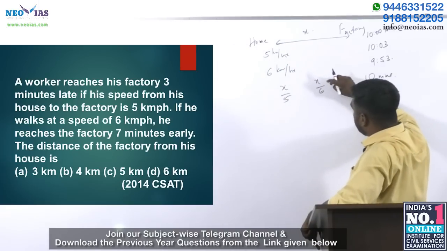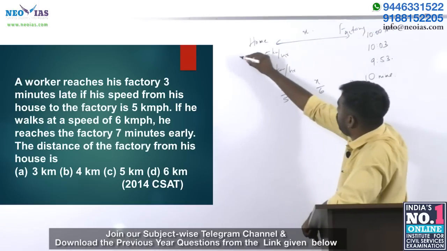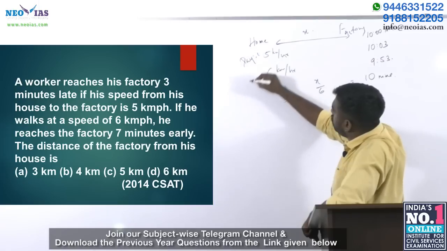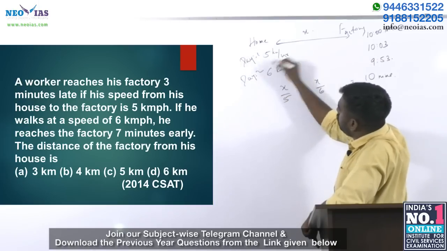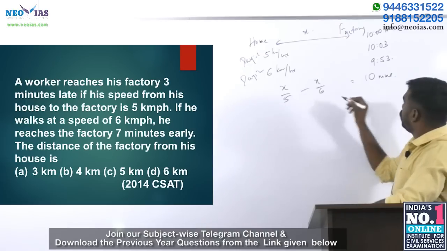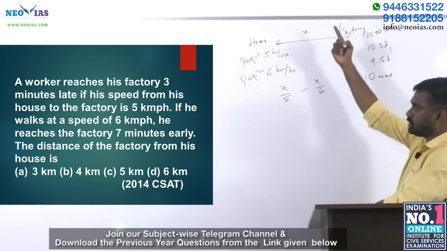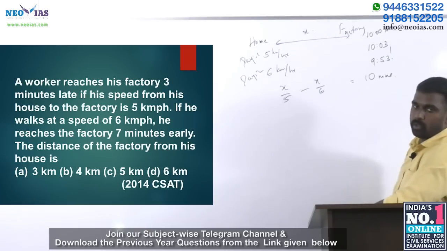This is the time taken to travel x kilometers at 6 km per hour. This is day 1, this is day 2. So by increasing the speed, he was able to save 10 minutes. How? 3 minutes late, 7 minutes early, so the addition will give you the difference, 10 minutes.